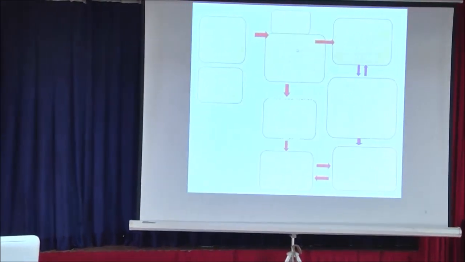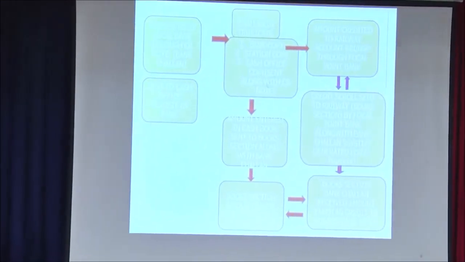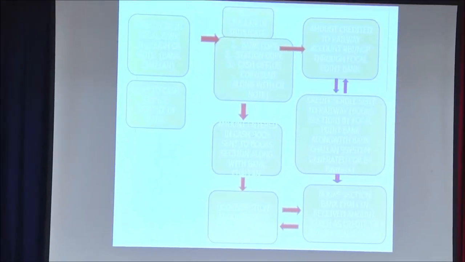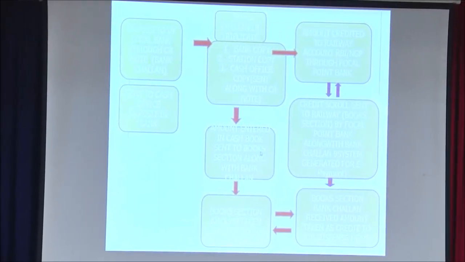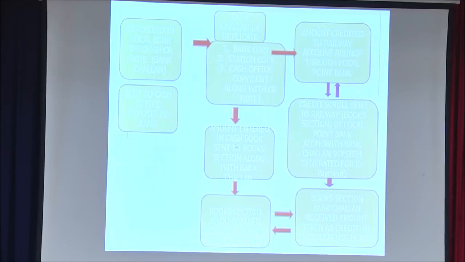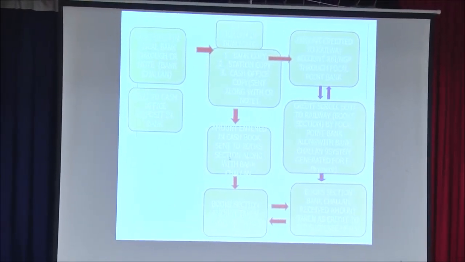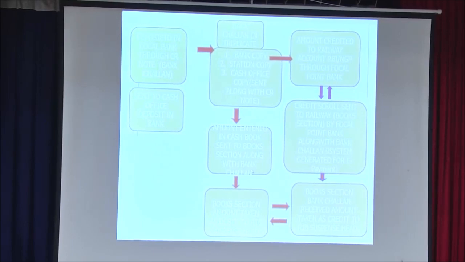One copy is sent by the station master to the cash office, and the cash office enters this in the books and sends it to the book section along with the bank challan. The book section enters this as a debit to the RBI suspense account.